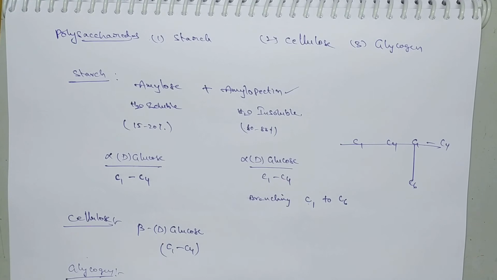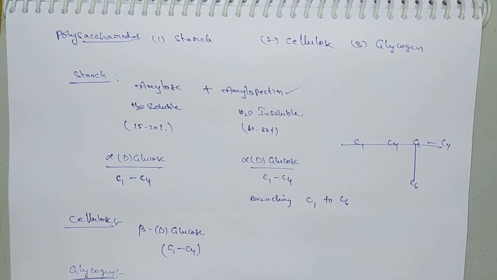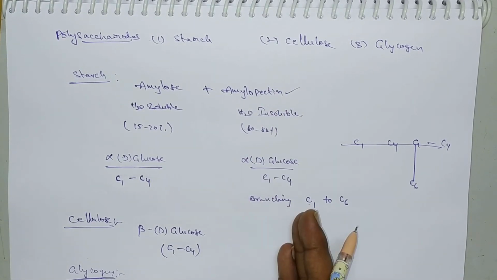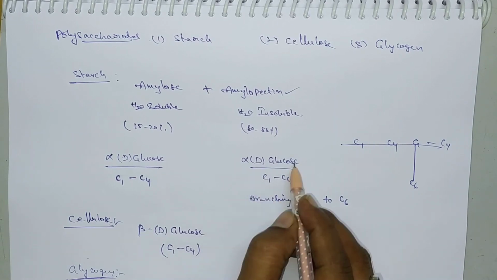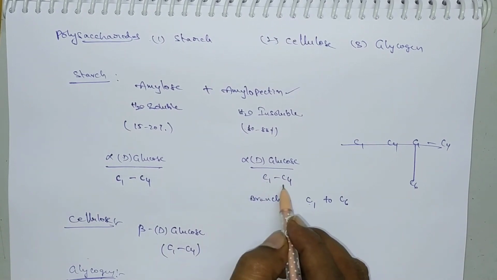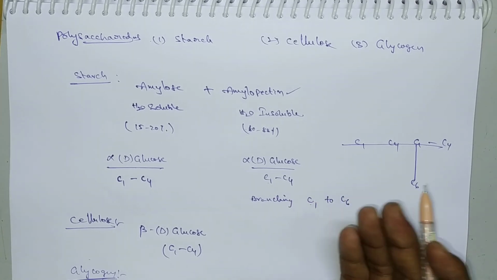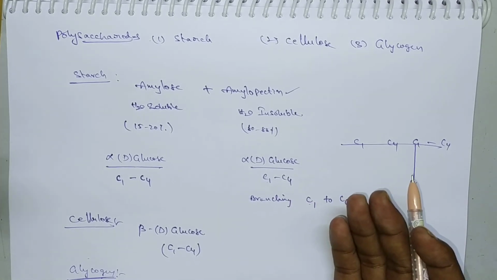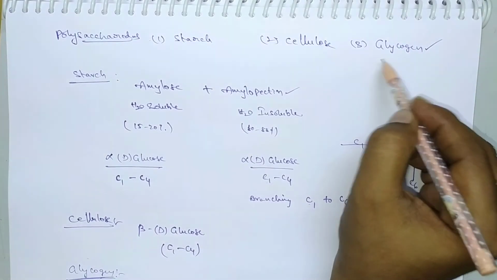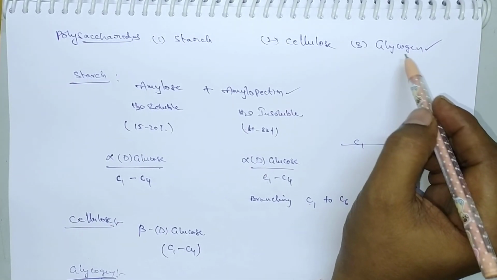This glycogen also consists of some more branchings. It is highly branched than amylopectin. So this also consists of alpha D glucose units at C1 and C4, but branching will be more. So in case of human beings, the carbohydrate exists as glycogen.